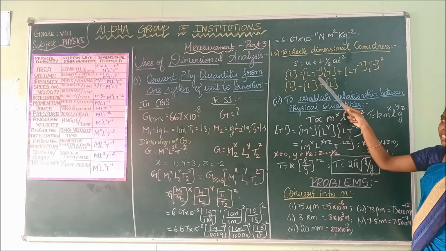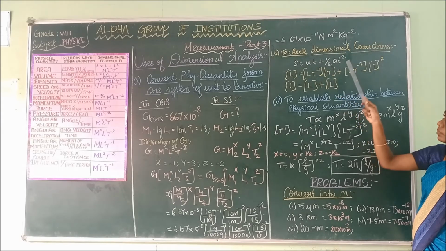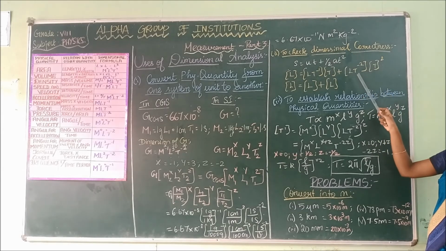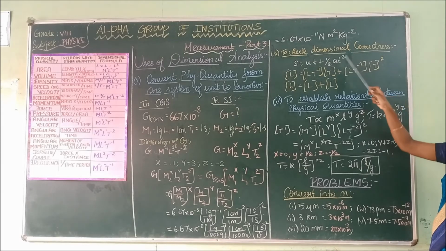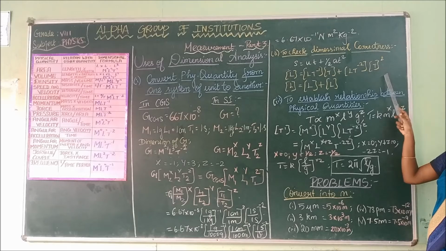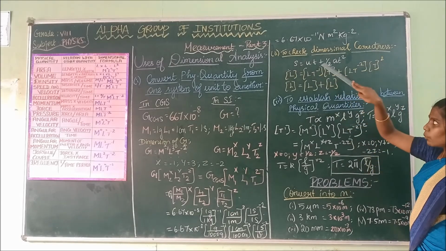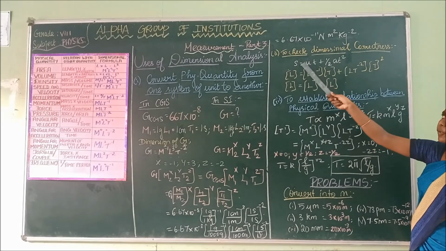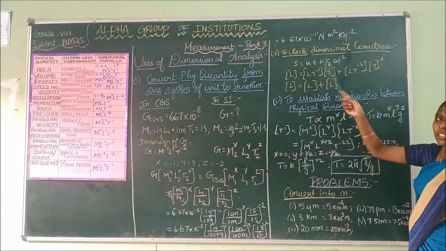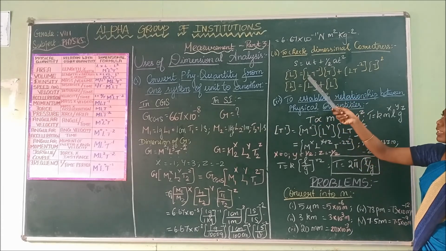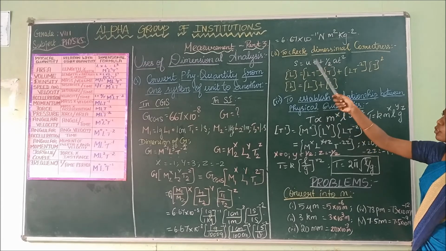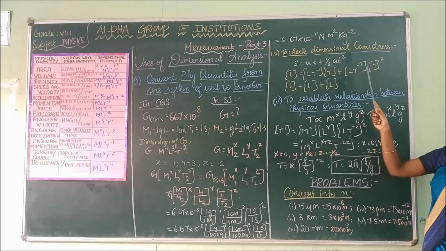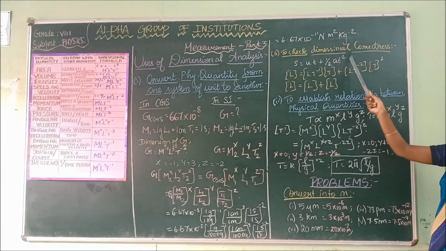Substitute the dimension for velocity, and the dimension of time is T. Plus half is a constant, so remove this constant. The value for acceleration is L T power minus 2, and substitute the dimension of T here. Is it clear? Consider this equation and the dimension of S is L. U here is nothing but the initial velocity. We have seen the dimension of velocity is L T power minus 1 and the dimension of time is T. Half is a constant. The dimension of acceleration is L T power minus 2 and the dimension of time is T.